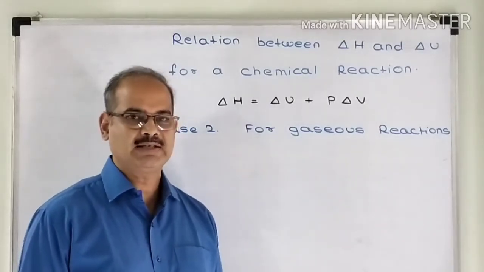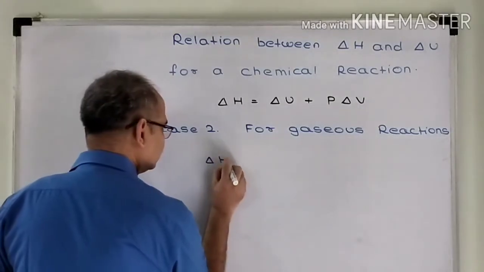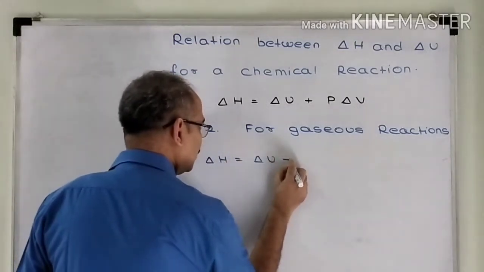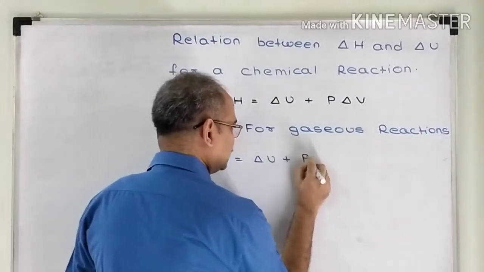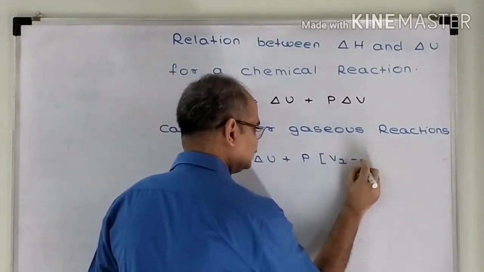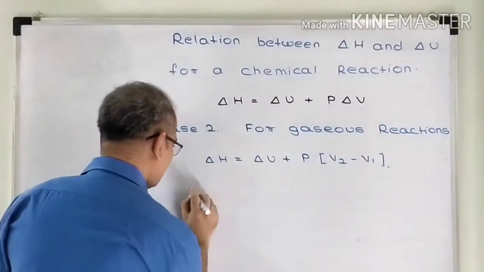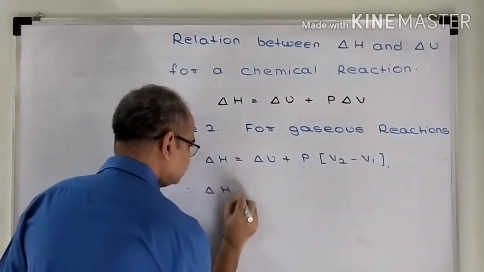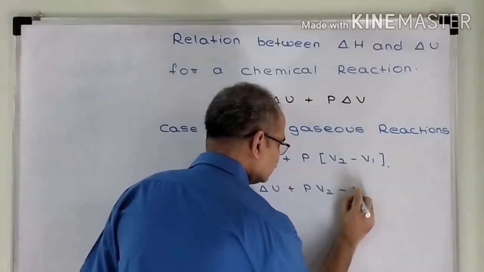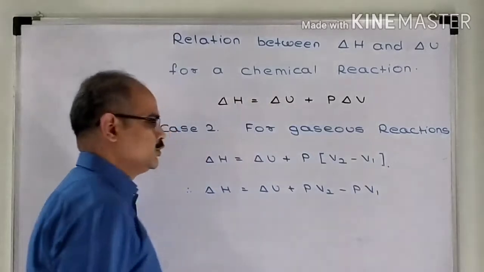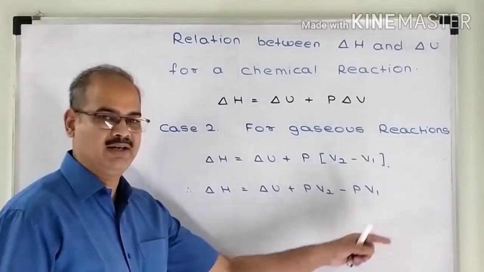Now this basic expression I am going to modify a bit. For delta V I will substitute V2 minus V1. I just open the bracket. So it becomes delta H is equal to delta U plus PV2 minus PV1.